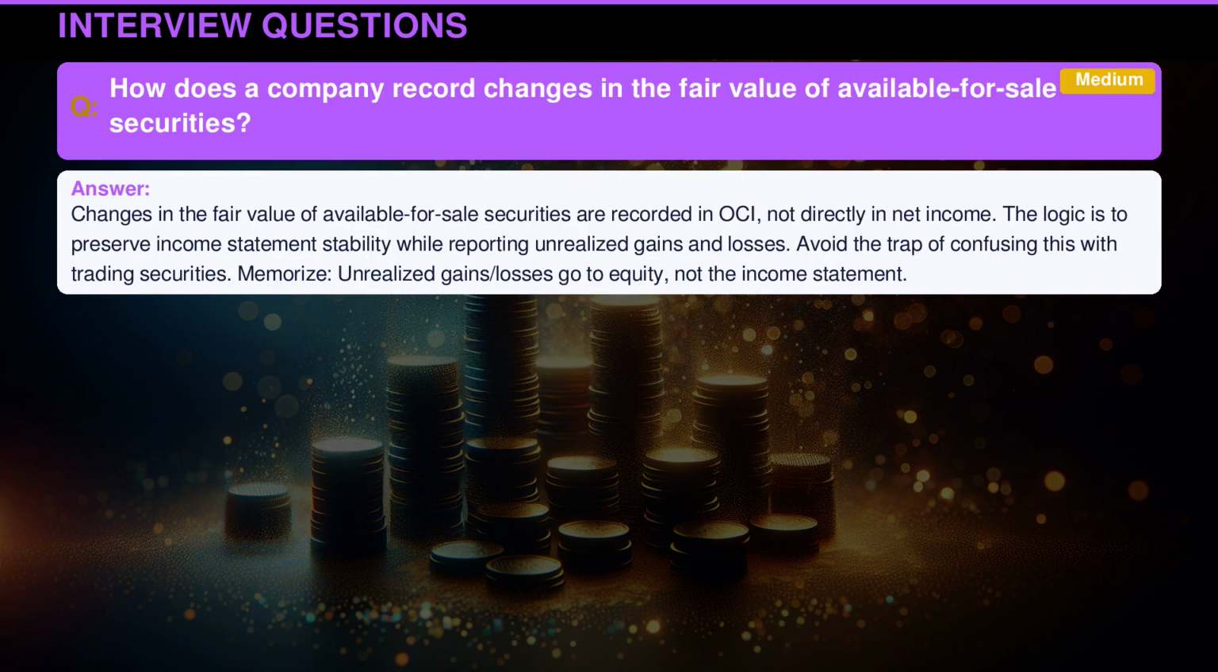A key takeaway is the importance of classifying securities accurately to prevent misleading financial statements. Changes in the fair value of available for sale securities are recorded in OCI, not directly in net income. The logic is to preserve income statement stability while reporting unrealized gains and losses. Avoid the trap of confusing this with trading securities. Memorize: unrealized gains/losses go to equity, not the income statement.